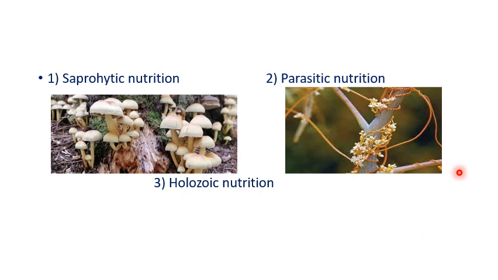So now let us try to understand about holozoic nutrition. What is holozoic? Holozoic is a type of nutrition in which complex food is consumed by the body and processed internally. I can take an example here, that is amoeba.